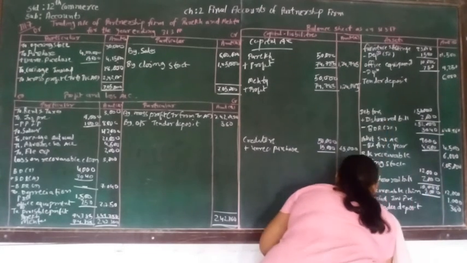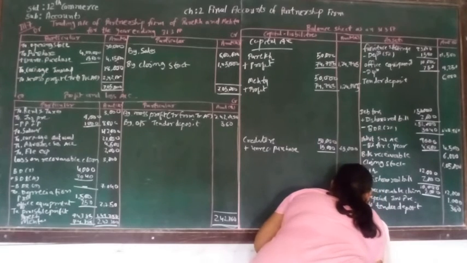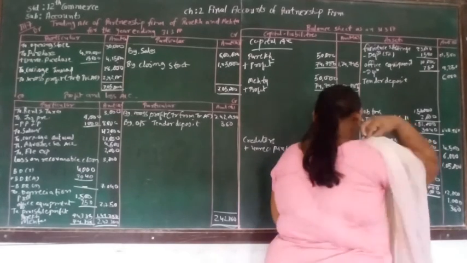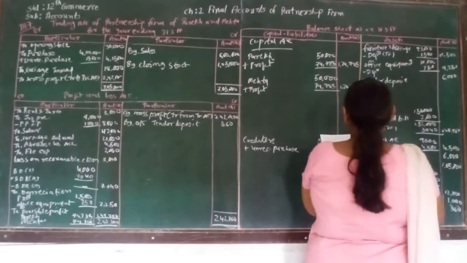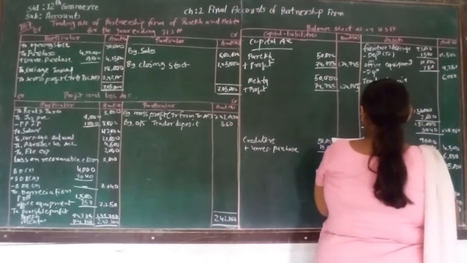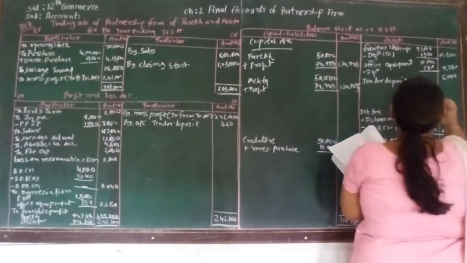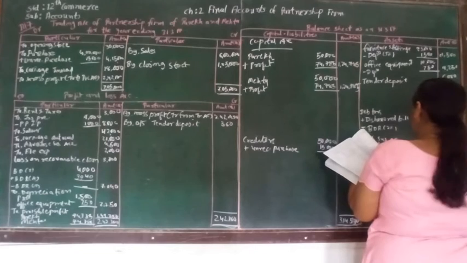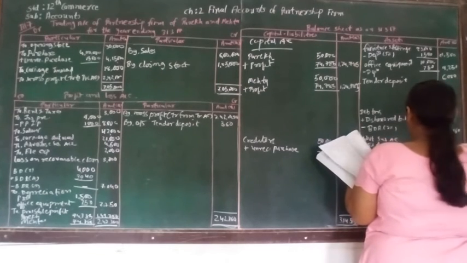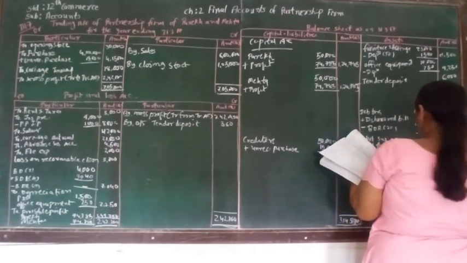Then the total of this will be 3,14,750. Here we can see that the total of the furniture we have done, office equipment we have done. Then there is a tender deposit that we already wrote. Then there are debtors. We have made the total of this. Then there is the advertisement suspense account that is also done.